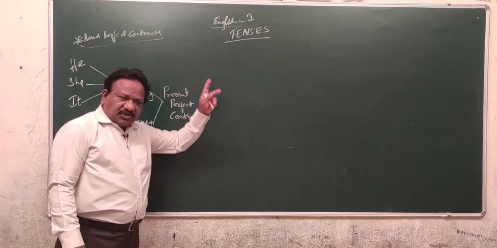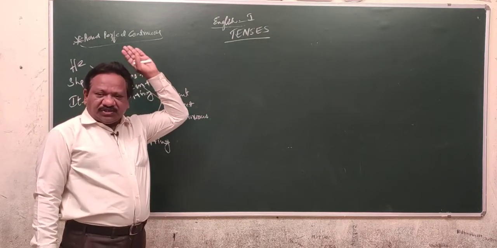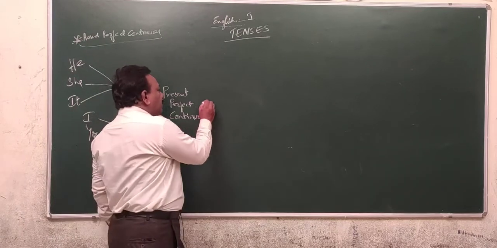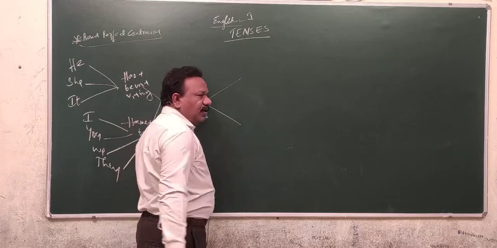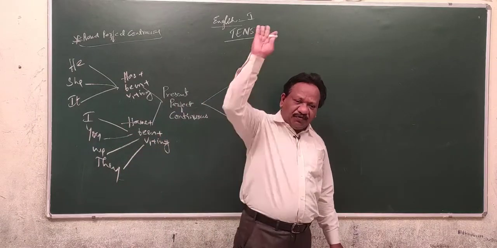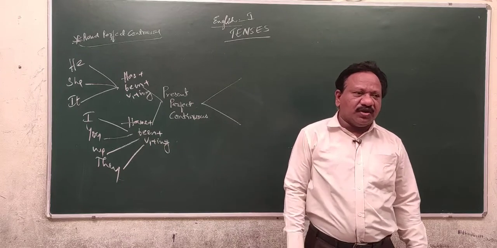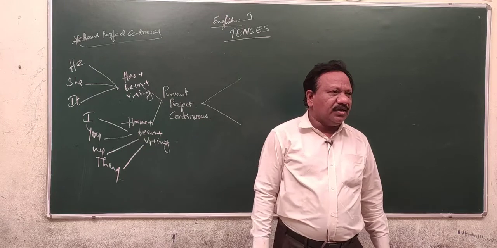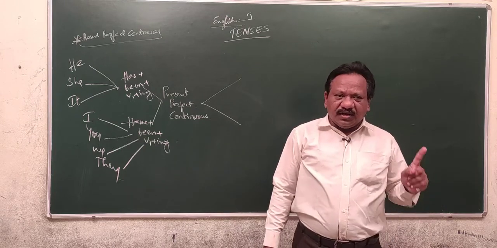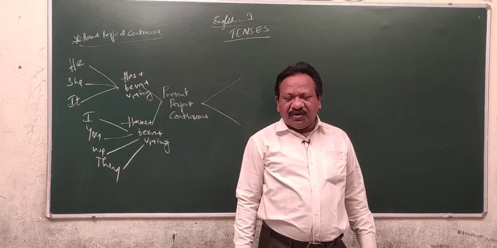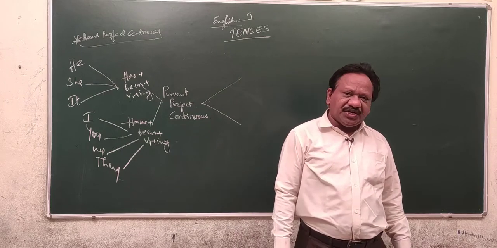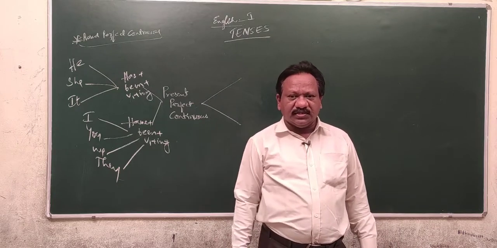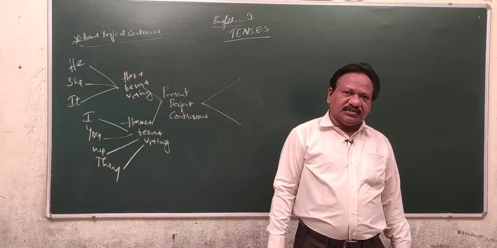Means here the action started before somewhere else in the past and still it is going on, we use the present perfect continuous tense. You may have a doubt. How can we identify? See, already I told you, for every tense you have got an indication. Whenever you come across every, daily, regularly, continuously, generally, often, always, usually, sometimes, occasionally, alternatively, frequently, that indicates present simple tense. They are the habitual actions.